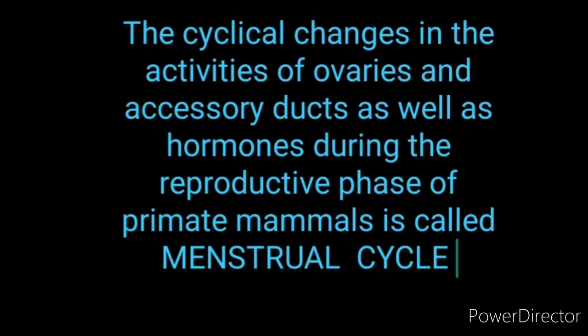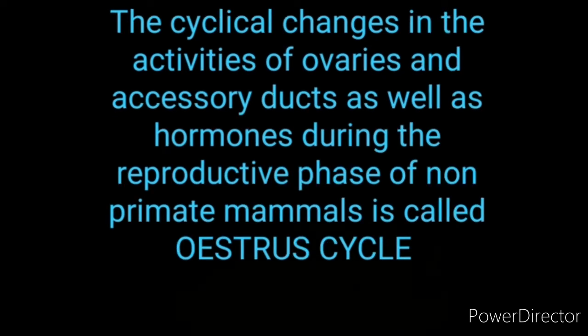Then another cycle we studied is the oestrus cycle. What is that? The cyclical changes in the activities of the ovaries and accessory ducts, as well as hormones, during the reproductive phase of non-primate mammals is called the oestrus cycle. Now we'll see the examples. What are the examples of the menstrual cycle? Three examples: monkeys, apes and human beings. In the oestrus cycle, the examples are cows, sheep, rats, deer, dogs, tigers, etc.